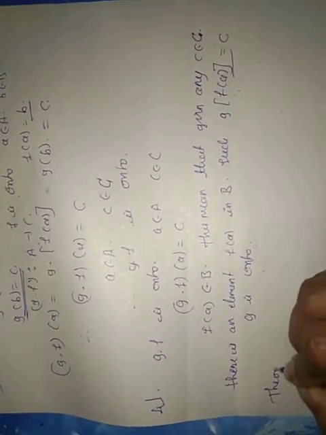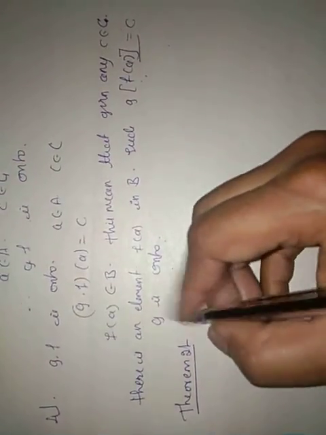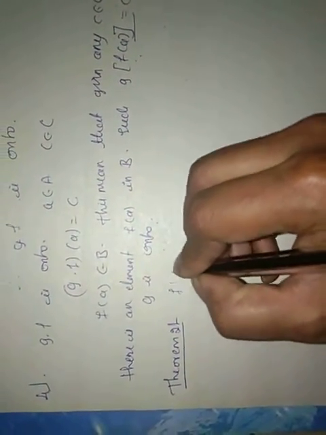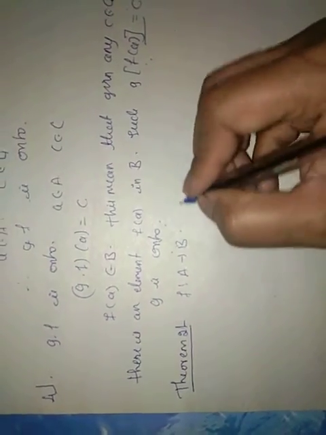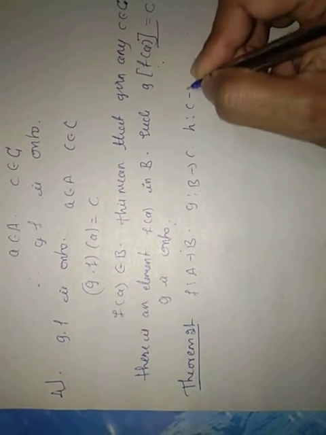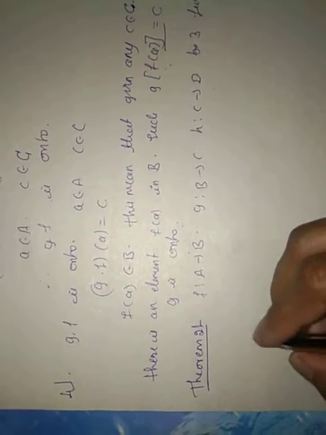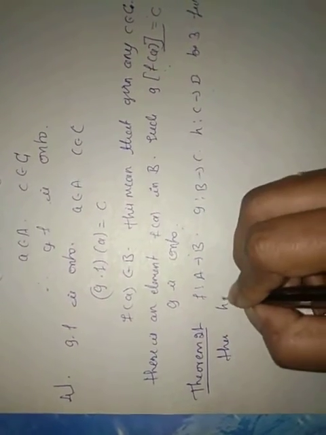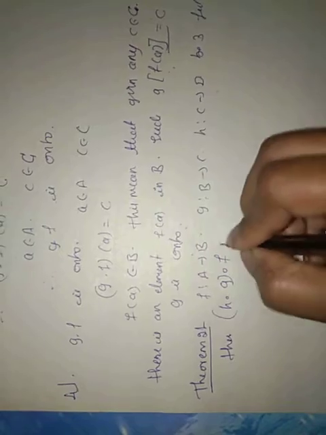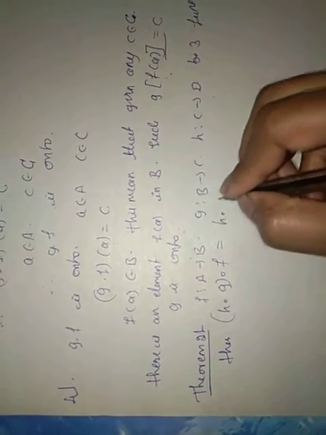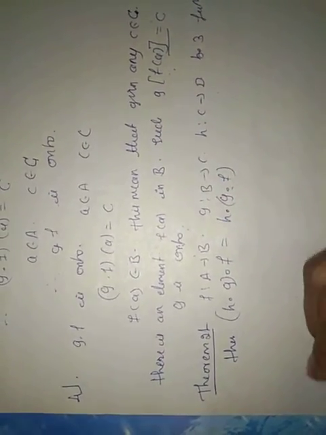Come to the second theorem. Theorem 2. According to theorem 2, let f from A to B, g from B to C and h from C to D be three functions, then h∘(g∘f) is equal to (h∘g)∘f.